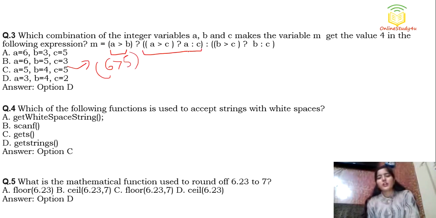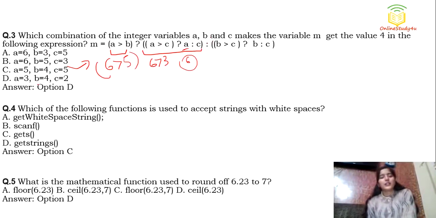Now here also a ternary operator is working. So now it is being checked, a greater than c. The a value is 6 and the c value is 3. 6 greater than 3, this condition is also true. So that one will be considered, 6 will be considered. I hope that you are clear with the ternary operator, right? So this time we are getting m equal to 6. But what are they actually looking for? They are looking for the values of a, b, c by which we can get 4 as the output.